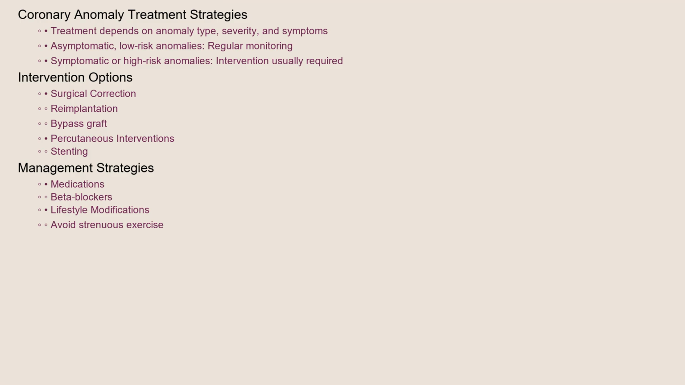Treatment and management strategies for coronary artery anomalies vary depending on the type and severity of the anomaly, as well as the presence of symptoms. Asymptomatic individuals with low-risk anomalies may only require regular monitoring. However, symptomatic individuals, or those with high-risk anomalies, usually require intervention. Surgical correction is often the preferred approach, involving reimplantation of the anomalous artery to its correct location, or creating a bypass graft to circumvent the anomaly. In some cases, less invasive percutaneous interventions such as stenting may be an option. Medications such as beta blockers may be used to manage symptoms and reduce the risk of complications. Lifestyle modifications, such as avoiding strenuous exercise, may also be recommended.